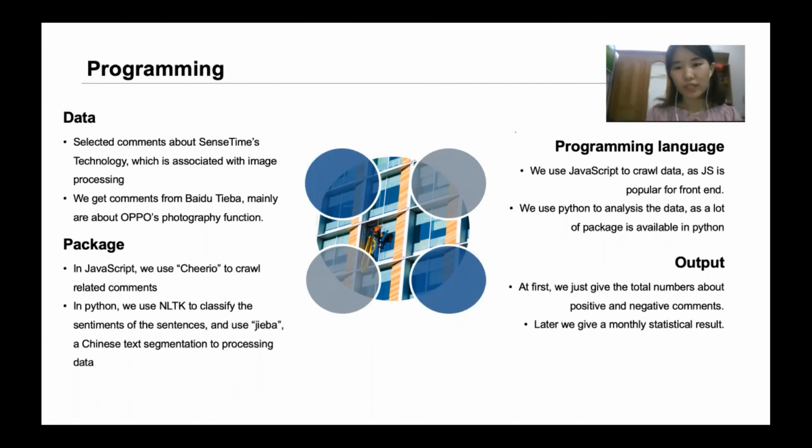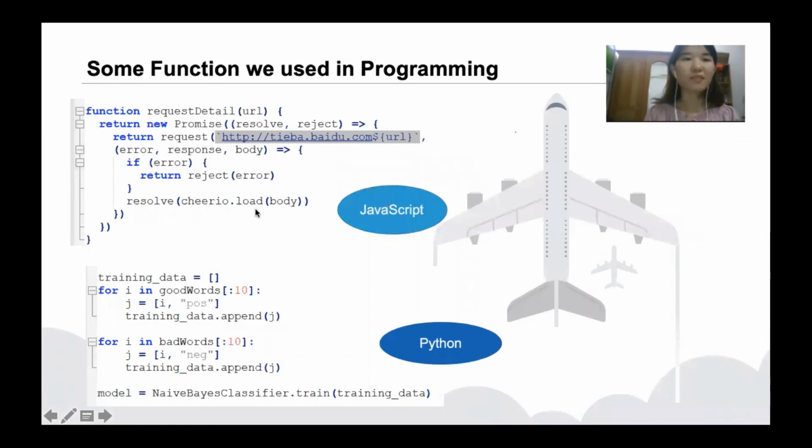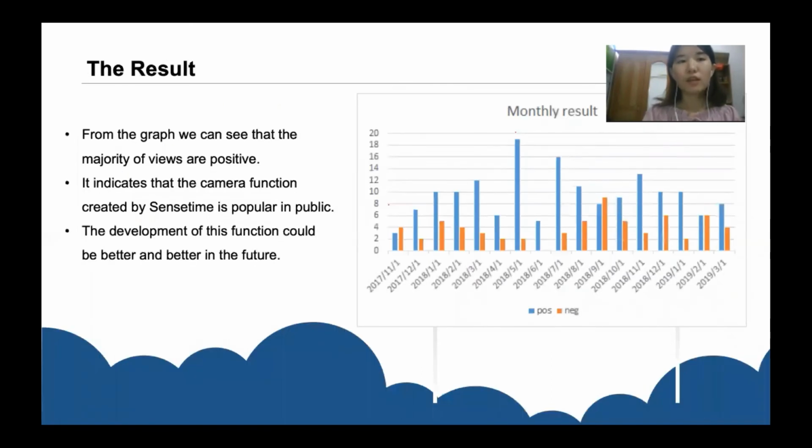The output at first is the total numbers of positive and negative comments. Later, we give a monthly statistical result. There are some functions we use in programming. The first part is JavaScript. In this part, we get comments from Baidu Tieba. And the second part is Python. In this part, we build a naive Bayes classifier model to classify whether the comments are positive or negative. Here we can see the results.